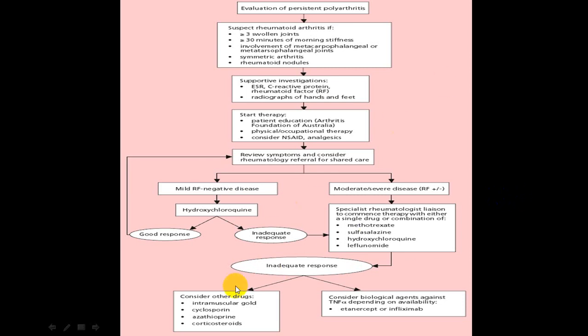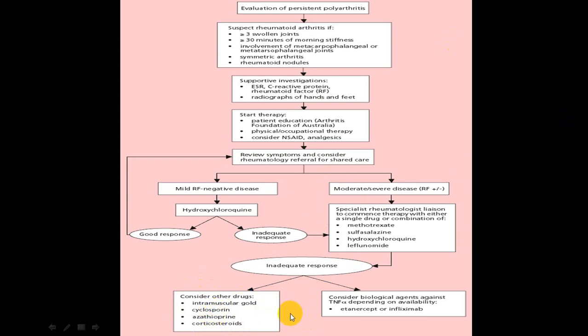So this is there. And in a patient who does not get a good response, then you try to go for other groups like cyclosporine, intramuscular gold preparation, azathioprine, or steroid. Out of this, steroid is usually utilized for a short period. It is not continued for a longer period. Now, by and large, intramuscular gold is not commonly utilized. You can use azathioprine or cyclosporine.